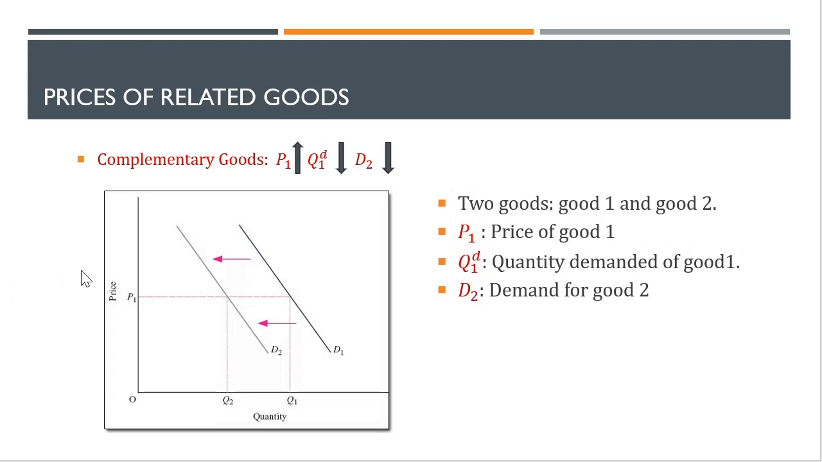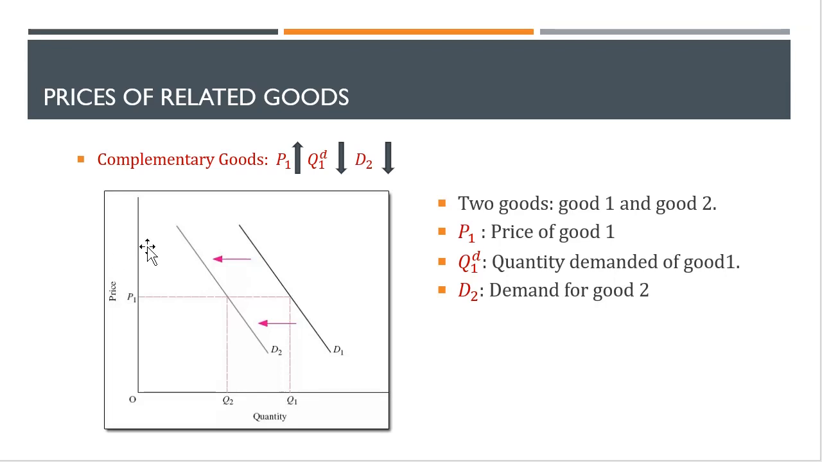Now let's have a look at the complementary goods. So when price of good one increases, just like the previous example, if there are two goods, good one and good two, and P1 refers to the price of good one, if that increases, law of demand states the quantity demand for good one should decrease. However, since they are complementary in nature, if you demand less of good one, you should buy less of good two as well. So demand for good two should decrease.